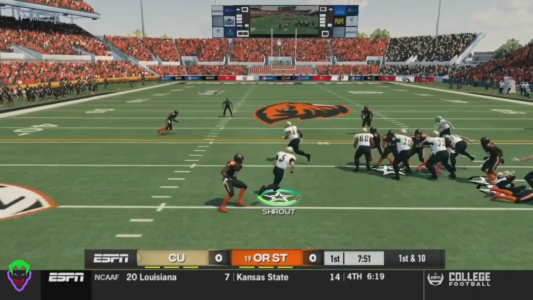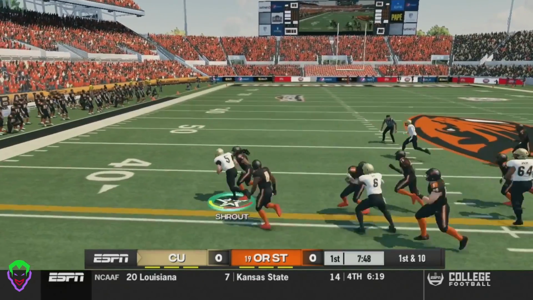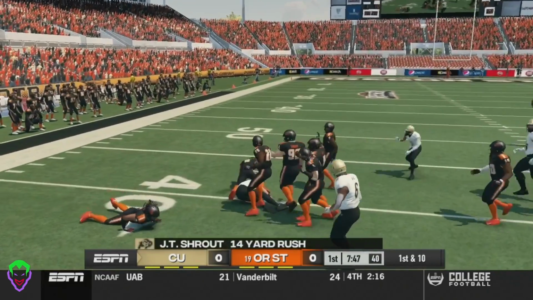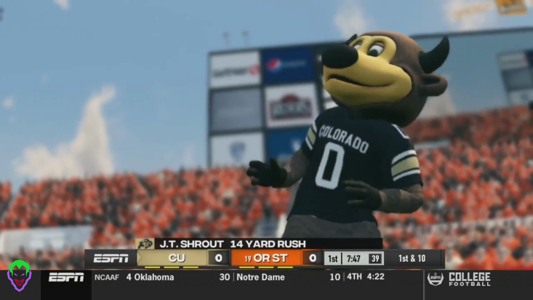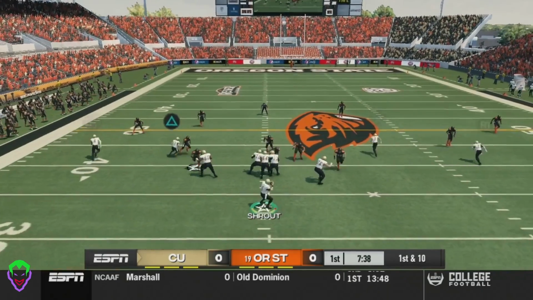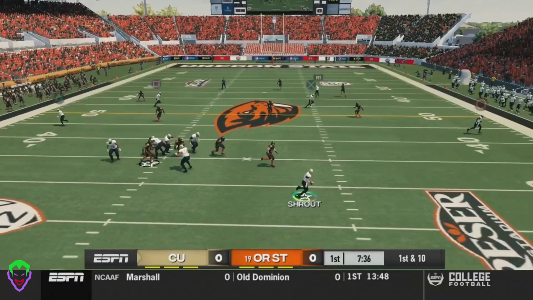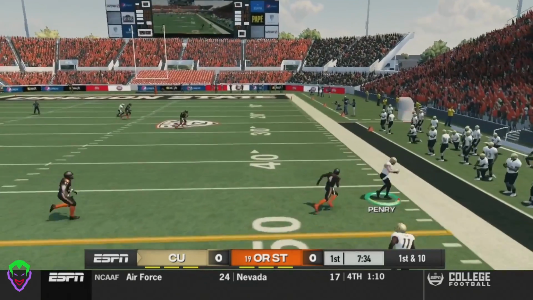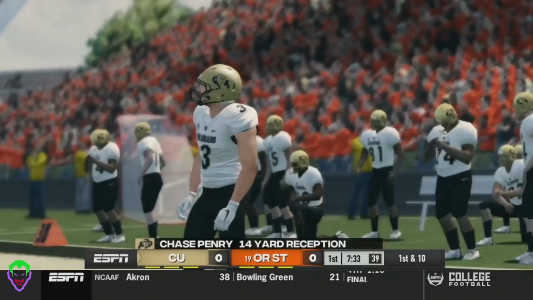Trout with the ball first, scrambled up the middle, great to the outside, to the left side, shakes off a tackler, and gets down about the 40-yard line. Trout drops back, scrambles out to the right, trying to find an open man. Throws it out to Penry. Penry with a 14-yard reception.